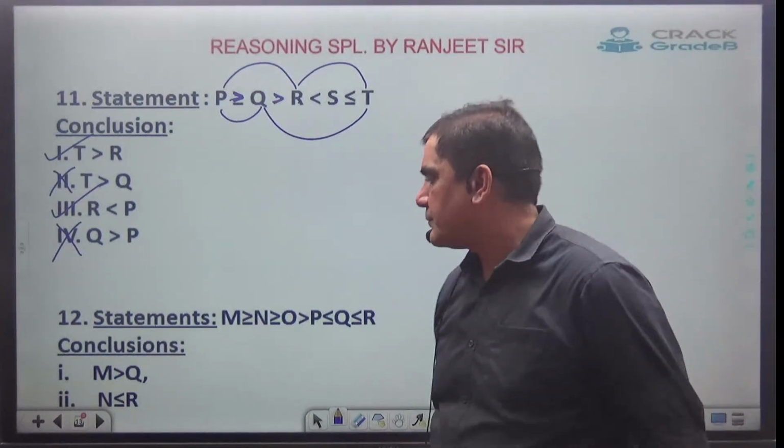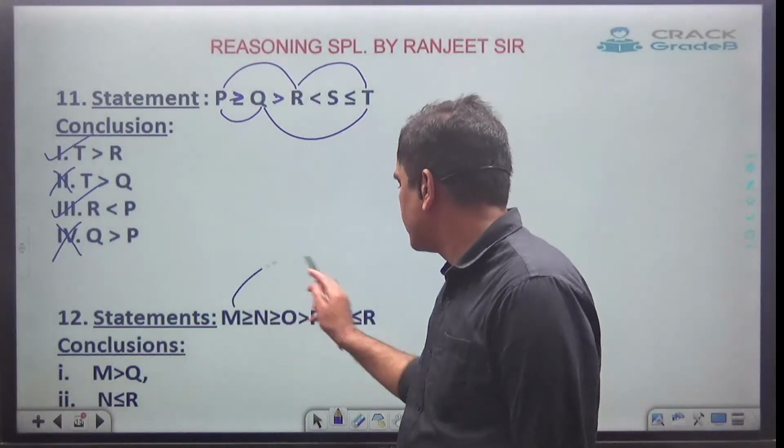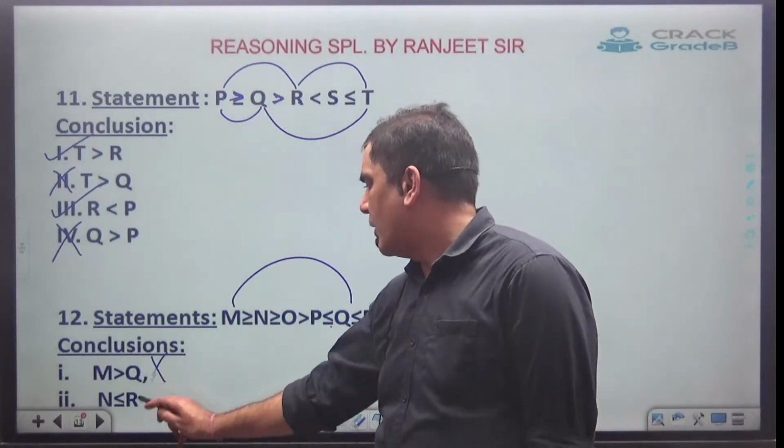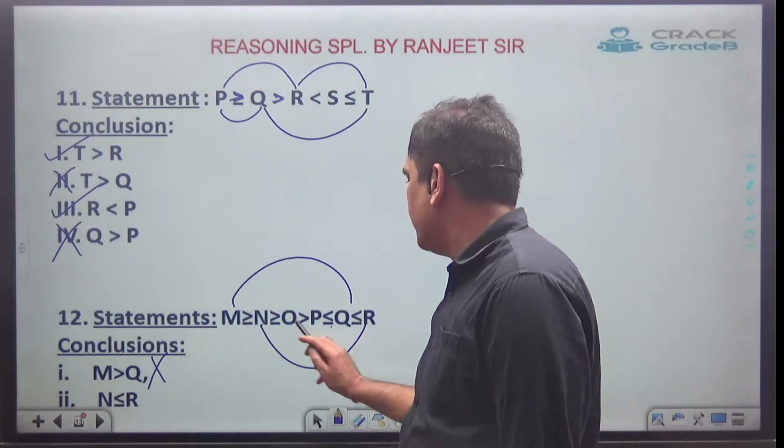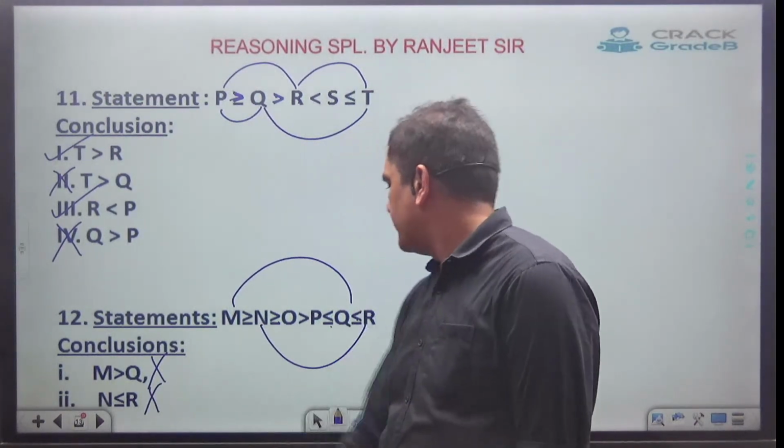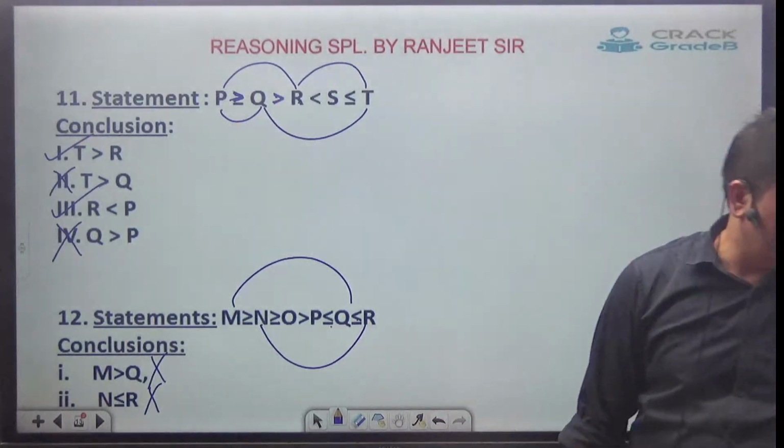Next one. M and Q. Both the faces have come. Wrong. And R. Both the faces have come. Wrong. Not possible.